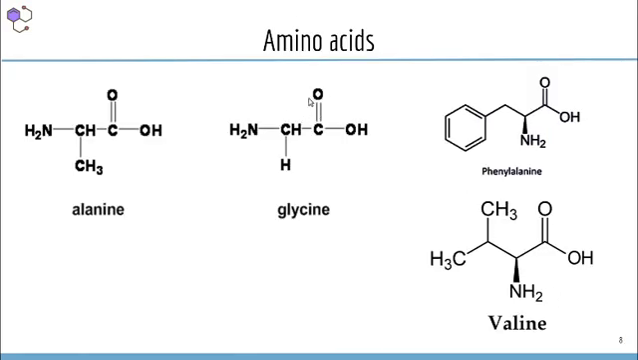Here we have some common examples of amino acids. First one, glycine, the simple amino acid. In this case, carbon is attached to two hydrogen atoms, one amino group and one carboxylic acid functional group. By replacing a hydrogen atom with a CH3 group, we get another amino acid, alanine. Then by replacing two hydrogen atoms with CH3 groups, we get another amino acid, valine. And when we replace a hydrogen atom from alanine with a phenyl group, we get phenylalanine. These are some common examples of amino acids.